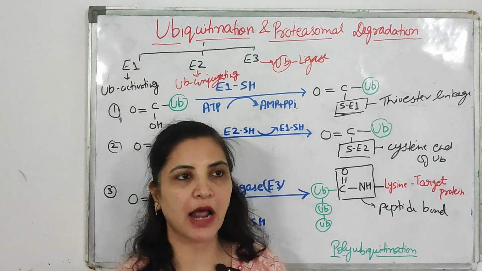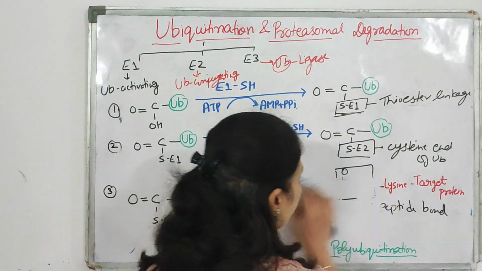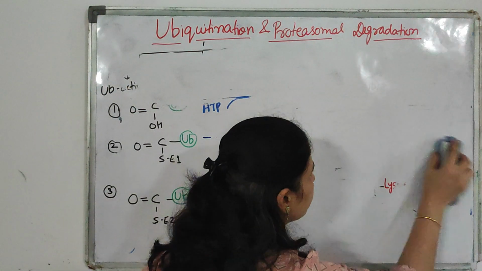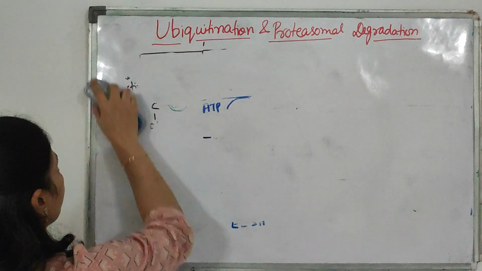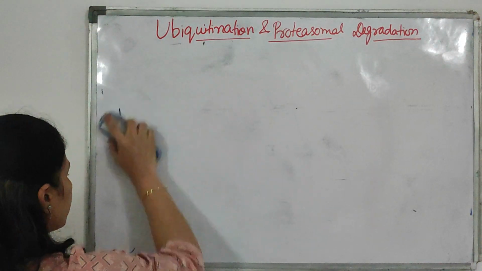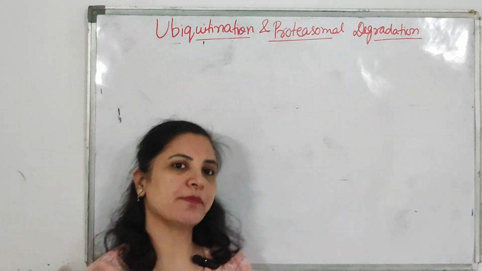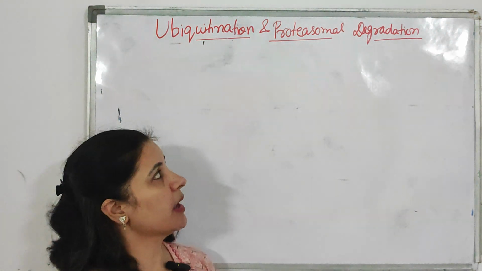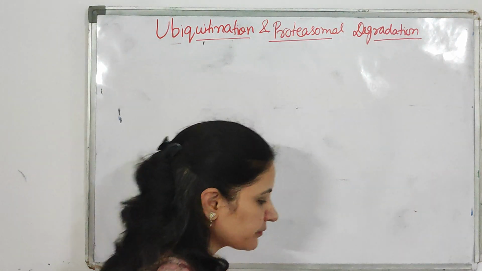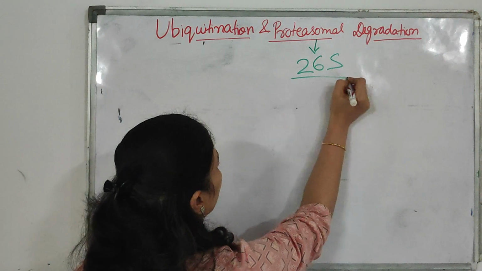Now this ubiquitinated protein will undergo proteasomal degradation. How will it degrade in the proteasome? Let's understand how this proteasomal degradation will occur. As you know, there are two kinds of degradation: lysosomal degradation and proteasomal degradation. But always remember, the lysosome consists of a variety of acid hydrolase enzymes, and a protein simply undergoes degradation in the lysosome. But for proteasomal degradation, the protein must be tagged with ubiquitin. The most common proteasomal degradation involves the 26S proteasome.